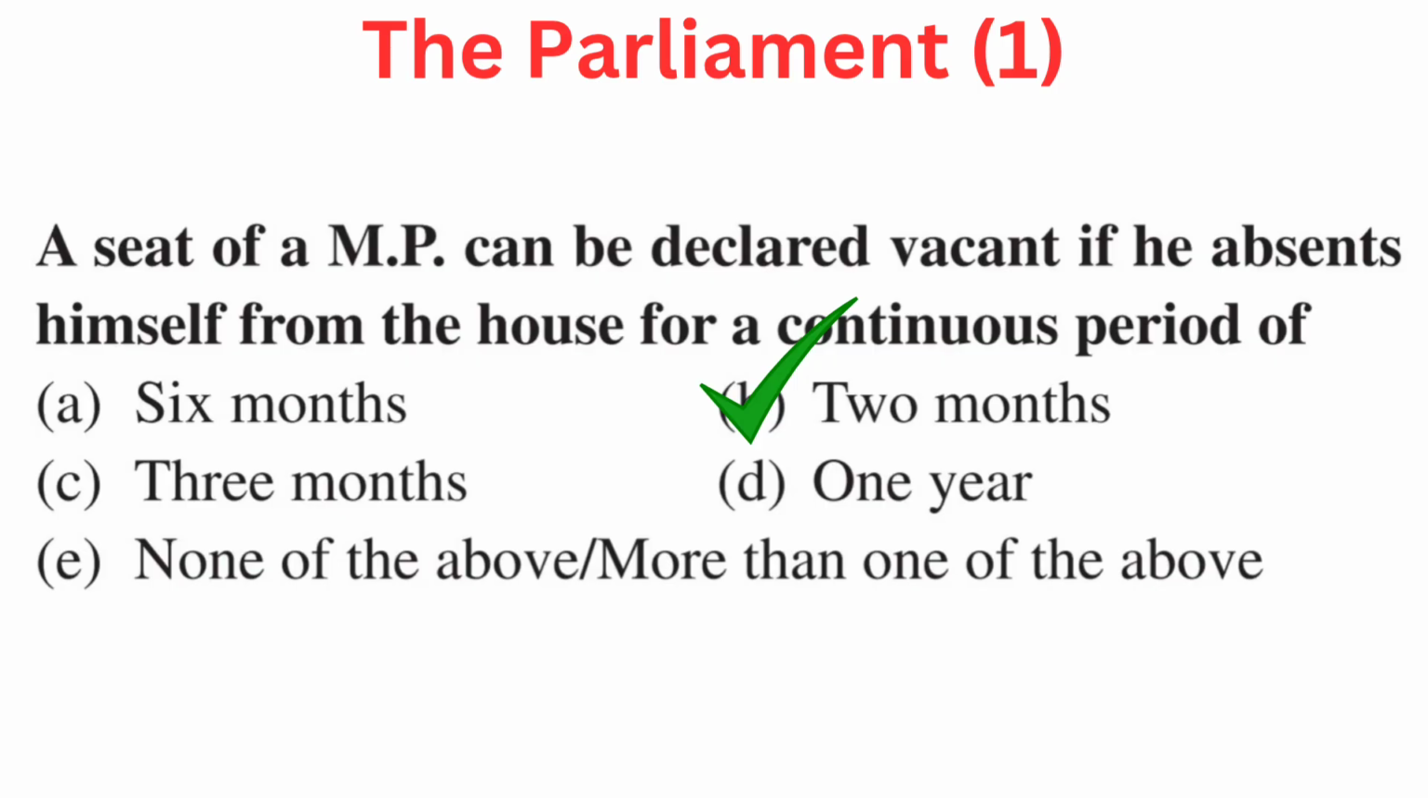Your question is, a seat of an MP can be declared vacant if he absents himself from the House for a continuous period of. Your options are A 6 months, B 2 months, C 3 months, D 1 year, or E none of the above or more than one of the above. Right answer is B 2 months.